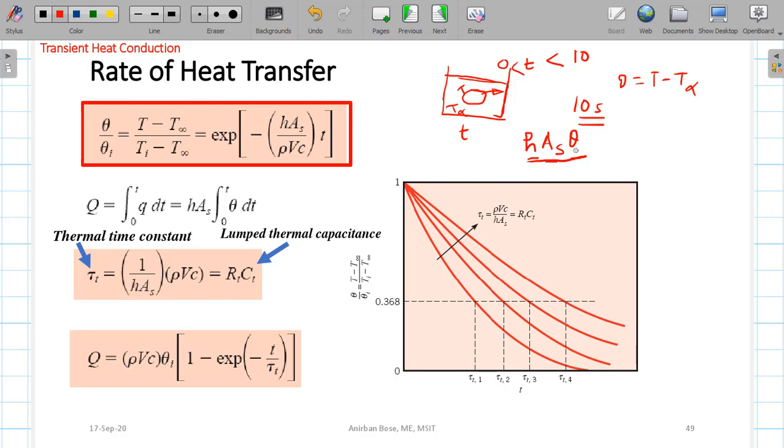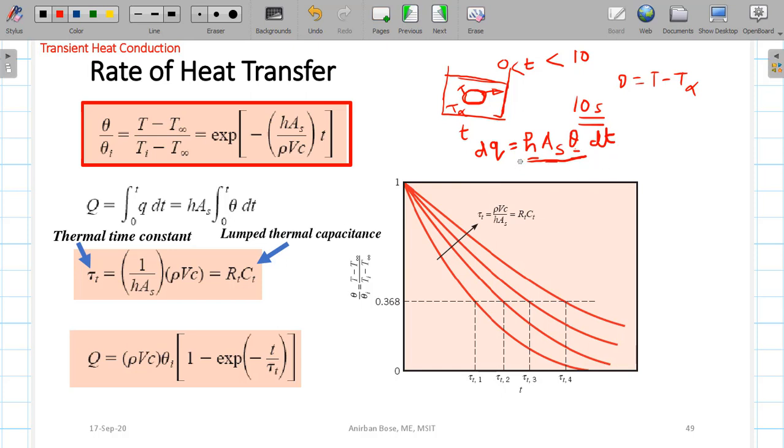If you allow a very small time dt, since dt is very small, the surface temperature is not changing, so the temperature difference remains the same. So this is the small amount of heat transfer that will take place in time dt.